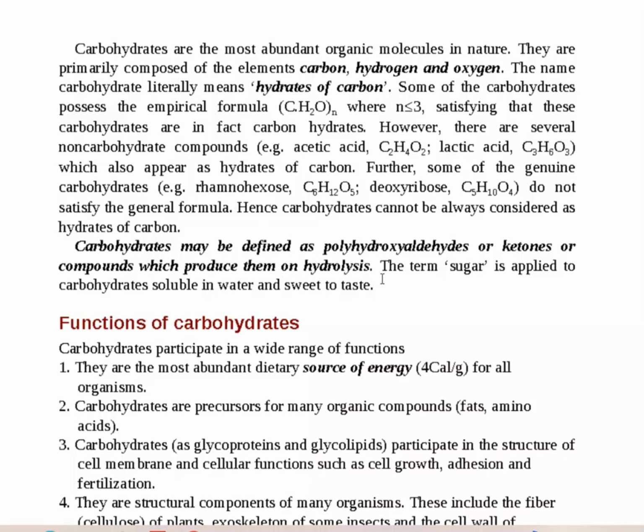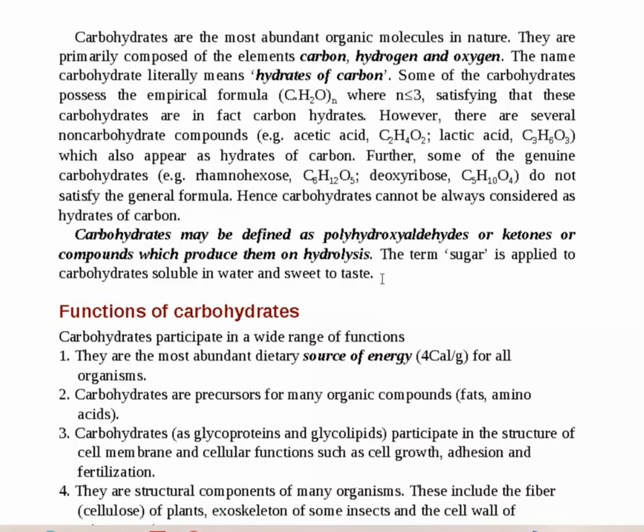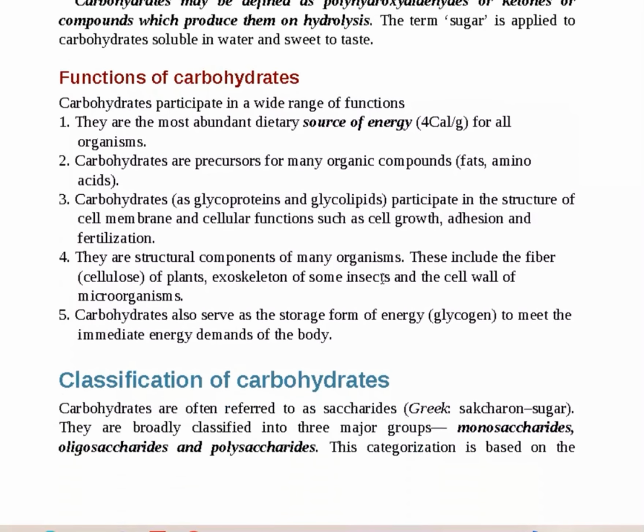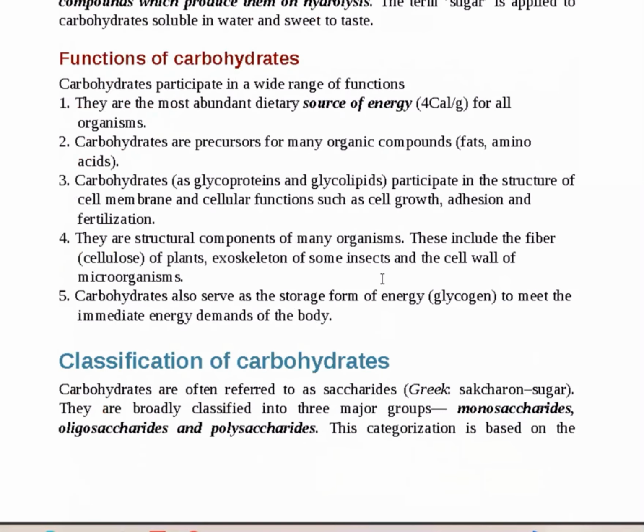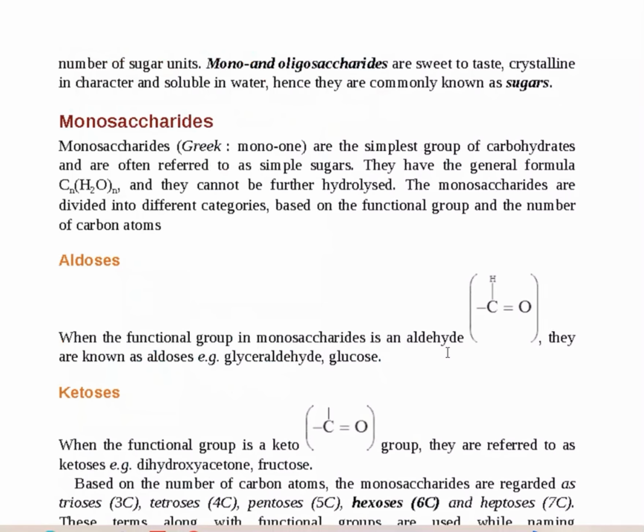The term sugar is applied to carbohydrates that are soluble in water and sweet in taste. Now, to see the classification, carbohydrates are often referred to as saccharides, that is, sugars, and they are broadly classified into three major groups: monosaccharides, oligosaccharides, and polysaccharides. This categorization is based on the number of sugar units. Mono- and oligosaccharides are sweet in taste, crystalline in character and soluble in water. They are commonly known as sugars.